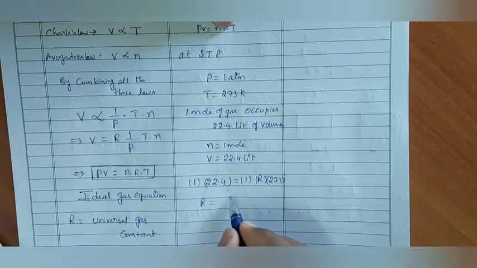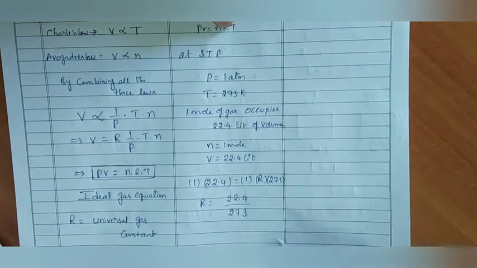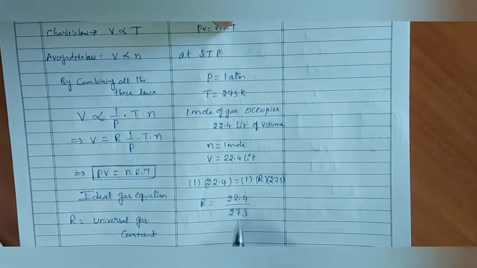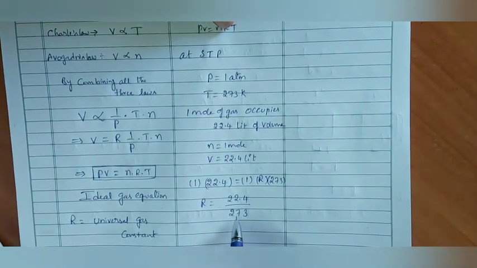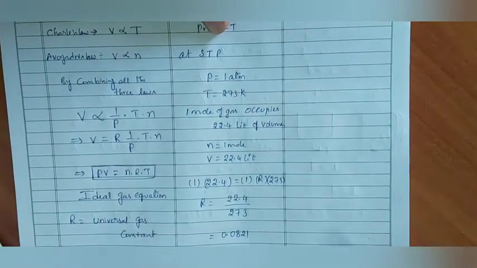Capital R is equal to 22.4 divided by 273. If you do this calculation, 22.4 divided by 273, you will get 0.0821.